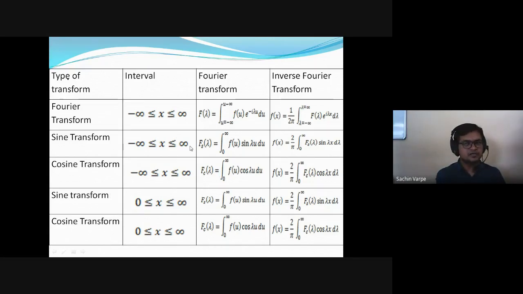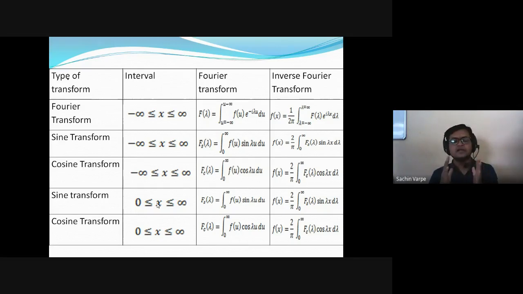Now, if the function is defined in half range, that is from 0 to infinity, then what we do is just like in Fourier series: if the function is defined in half range, we extend that half range to full range, and we check the nature of the function, whether it is even or odd, and accordingly we use the half range Fourier sine series or half range Fourier cosine series. A similar thing we use here.